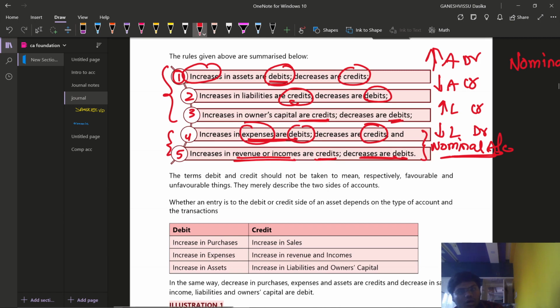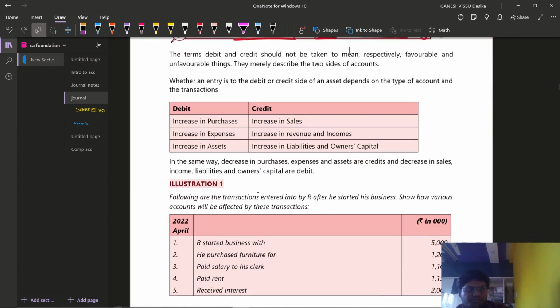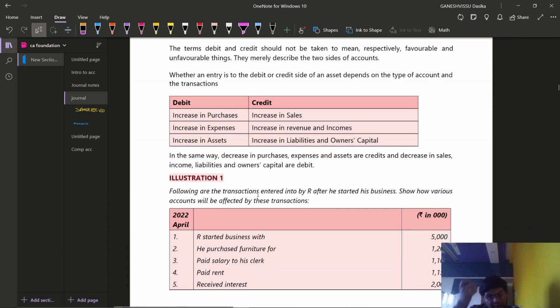So this is what the accounting equation approach is. Now you can see the debit and credit rules. Whenever there is an increase in purchases, expenses, or assets, we are going to debit. These three things we know.